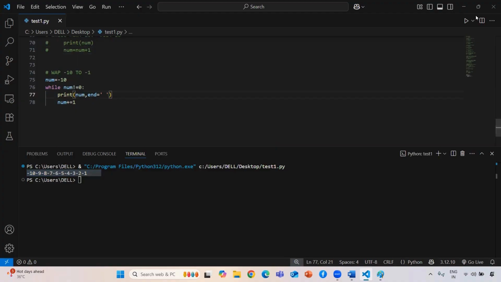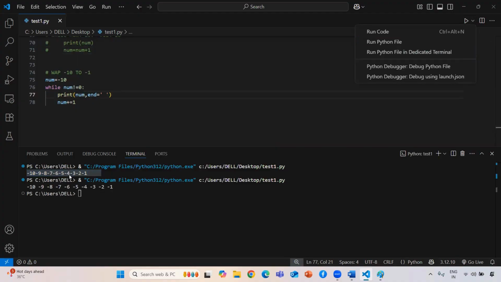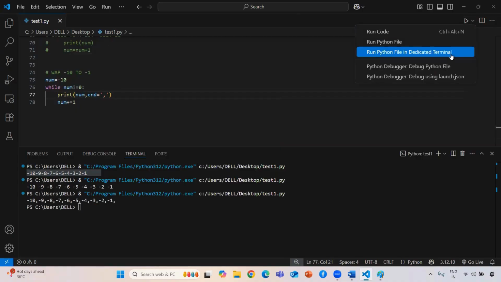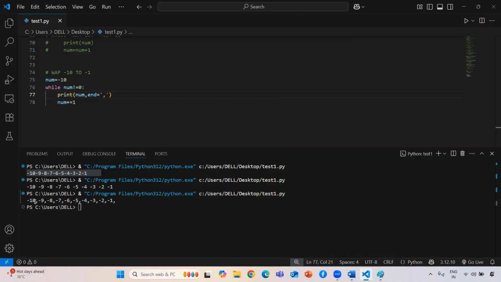If you give a space, it takes one space. If you give a comma, each and every element will be separated by a comma. This is treated like the glue character available in the list built-in method.